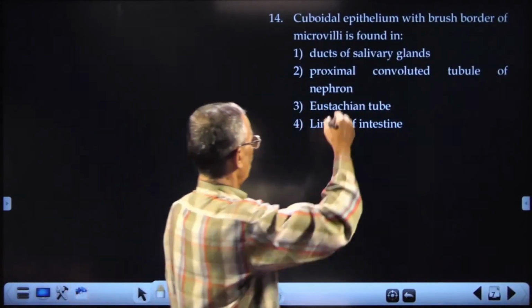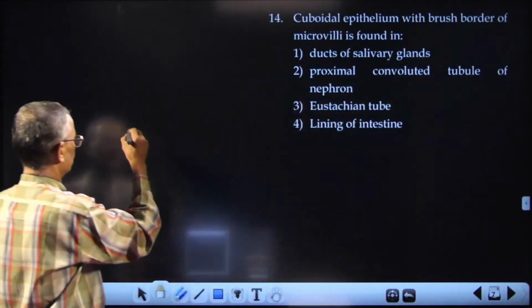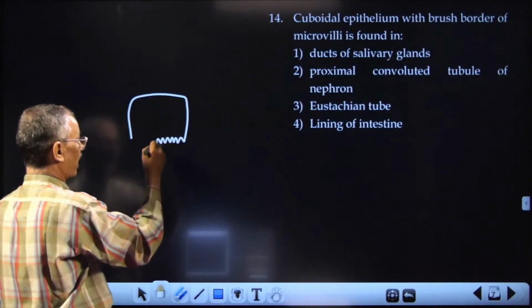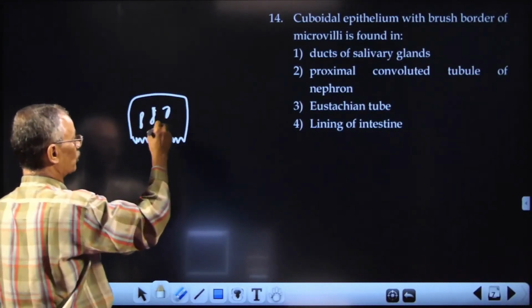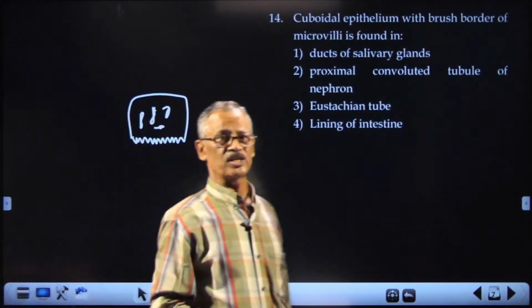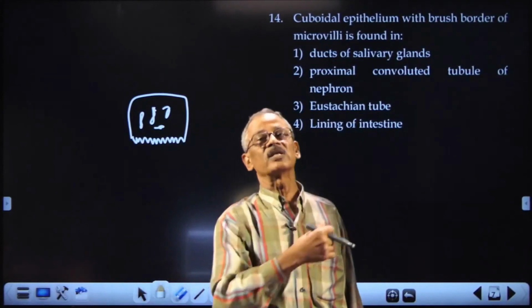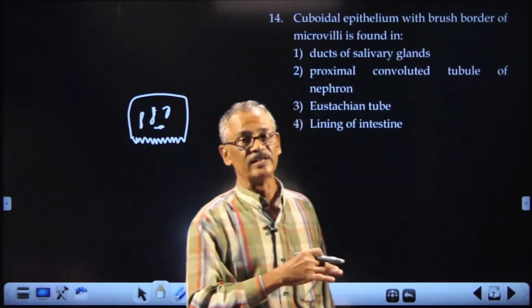Cuboidal epithelium with brush border. See, there are cuboidal cells, and one end will have a large number of microvilli, and they will be abundant with mitochondria. They are characteristic of absorbing cells, secretory cells, etc. So, they are abundant in the PCT.